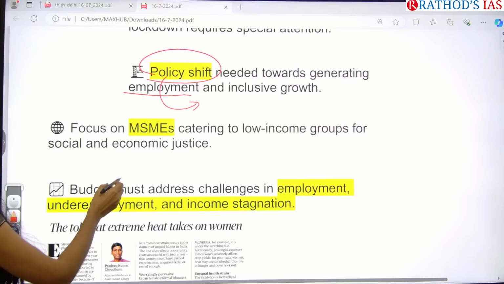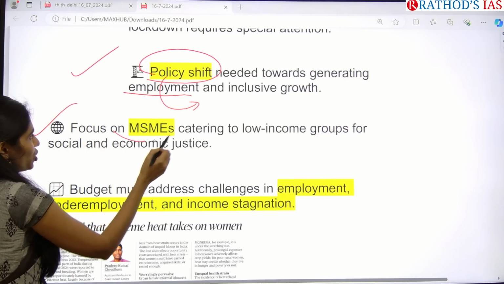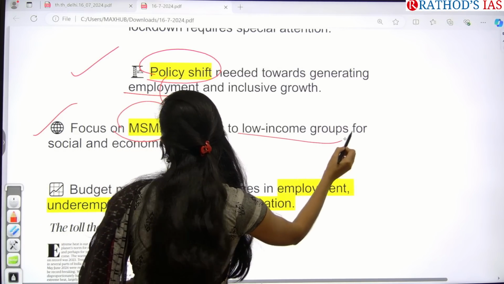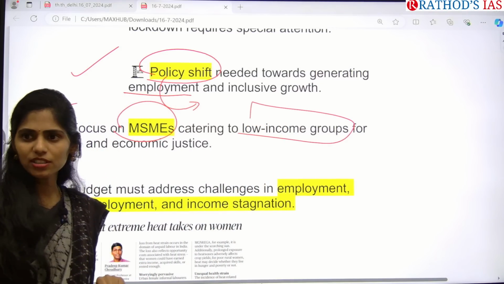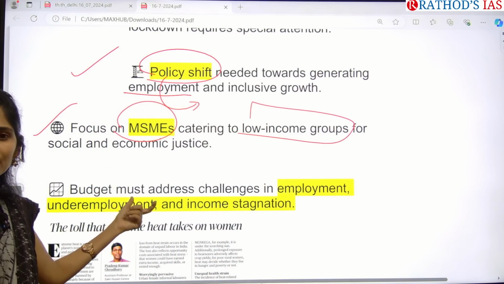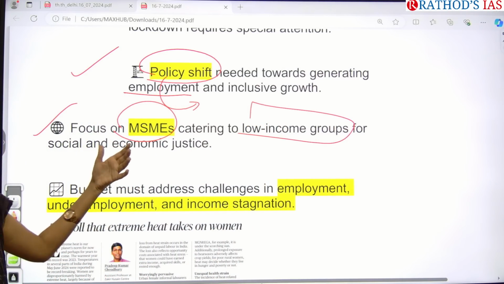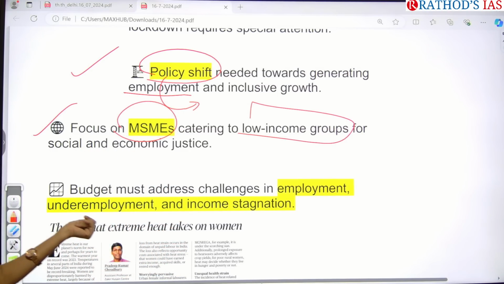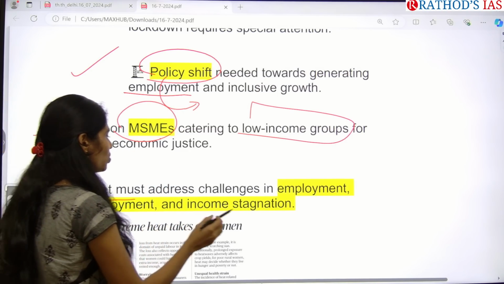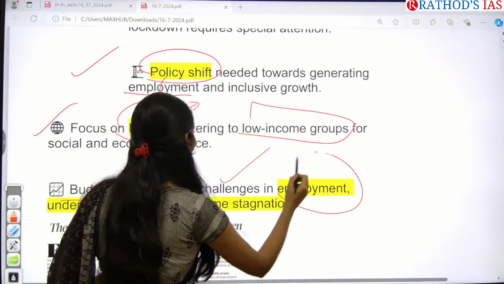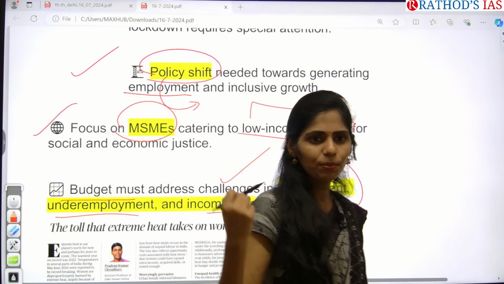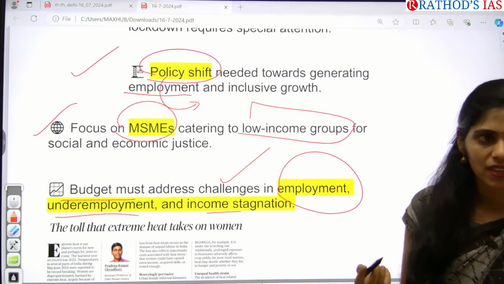Next, what we have to do: we have to focus on MSME and especially on low income groups for social and economic justice. These people should not be excluded. They should be included as part of inclusive growth. Next, our budget needs to address the challenges of employment, underemployment and income stagnation. All these are the important points. Understood? Clear?